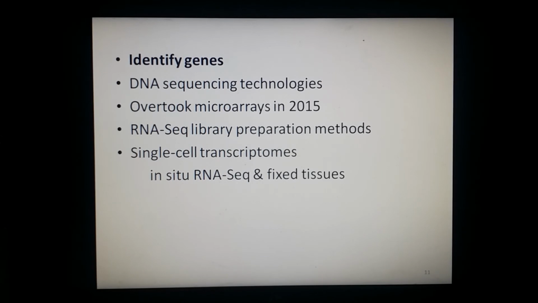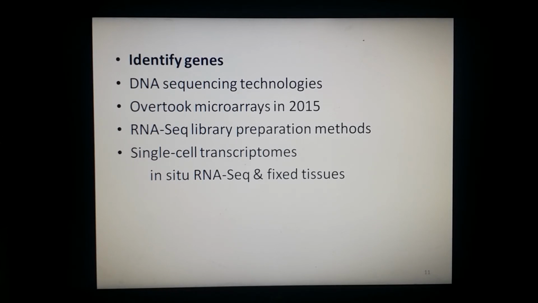Moreover, the quest for transcriptome data at the level of individual cells has driven advances in RNA sequencing library preparation methods, and as a result, dramatic advances in sensitivity have been produced.